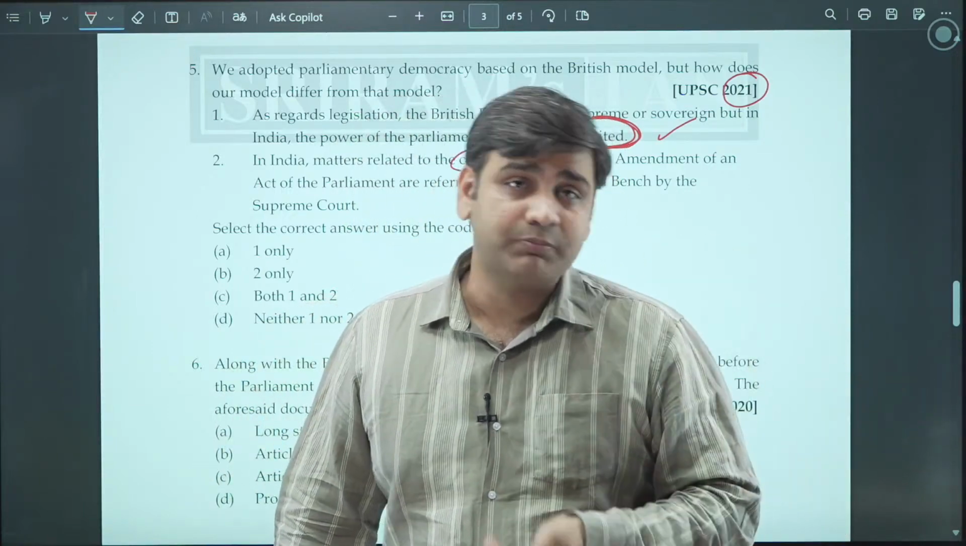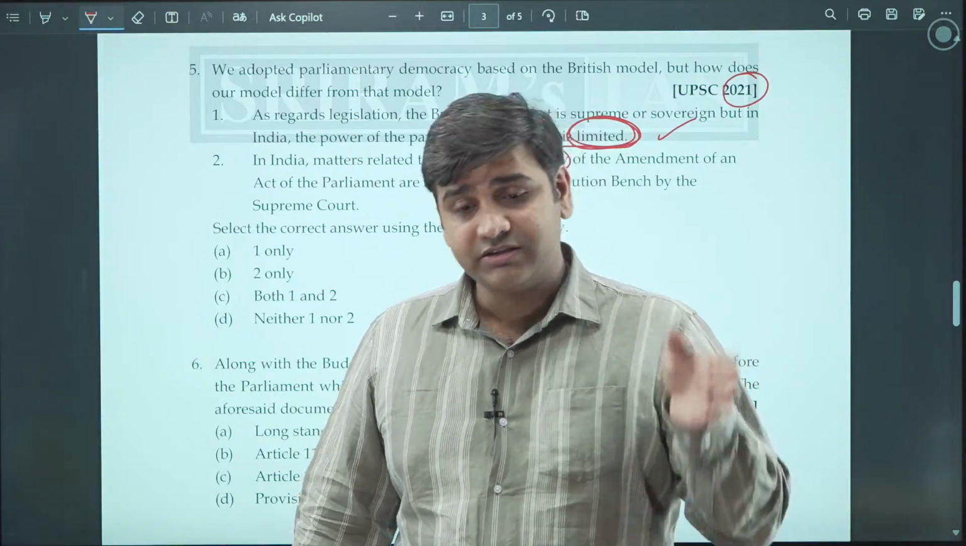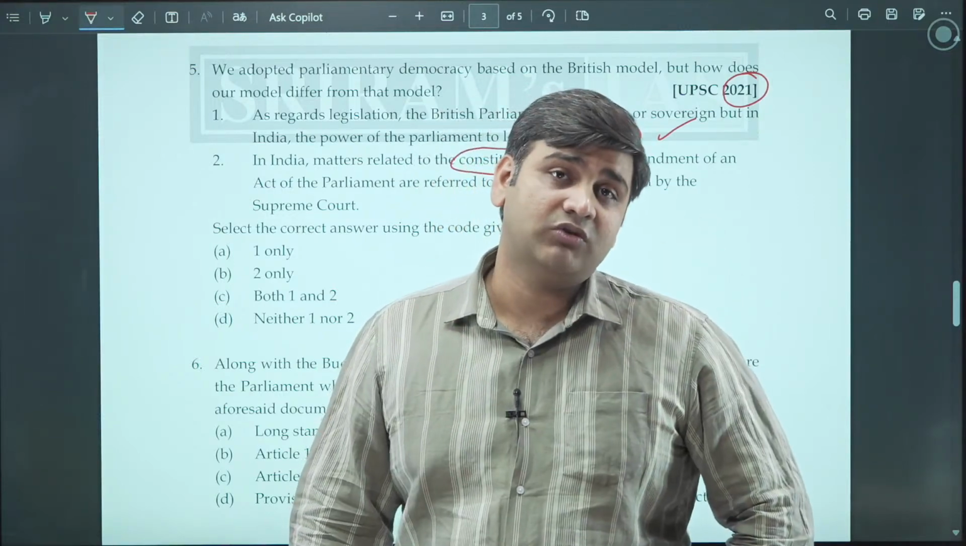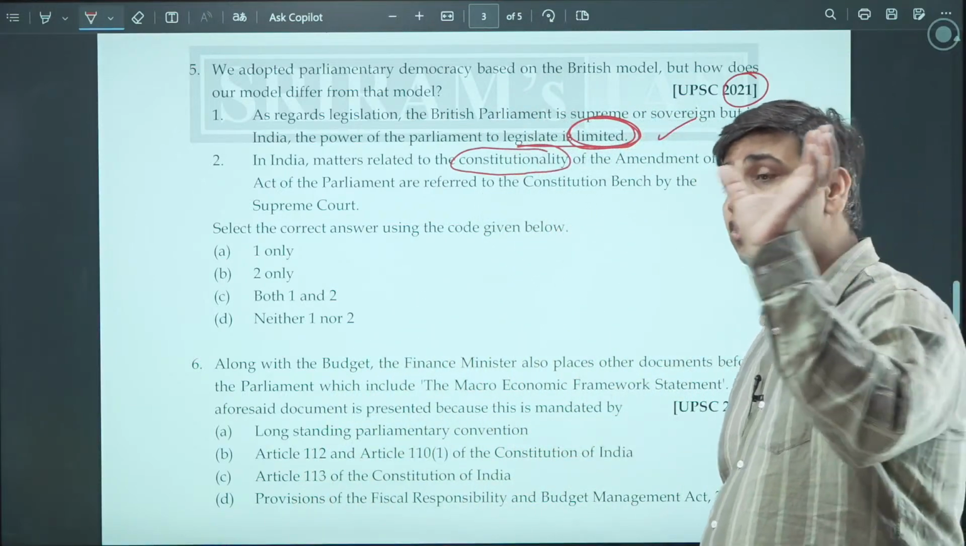Is it repugnant to the provision of the constitution? Is it inconsistent with the provision of the constitution? Or is it according to the provision of the constitution? This is something which has to be seen. And who sees that? It is the court.